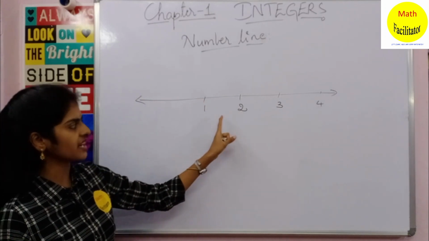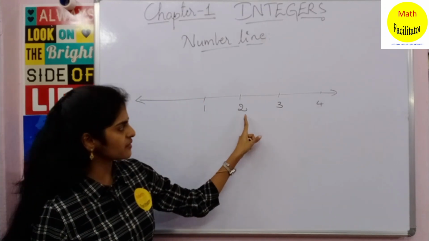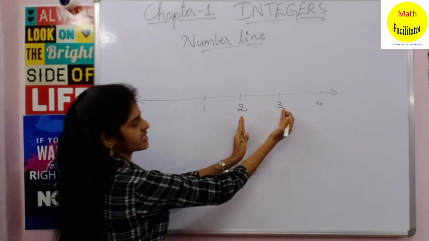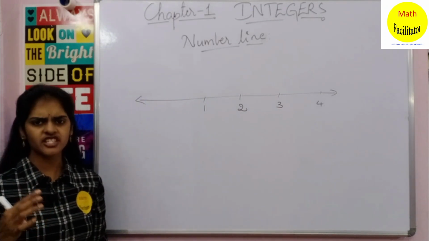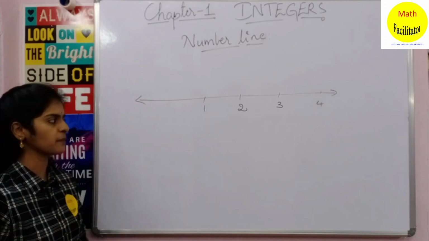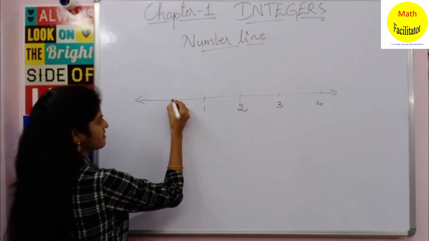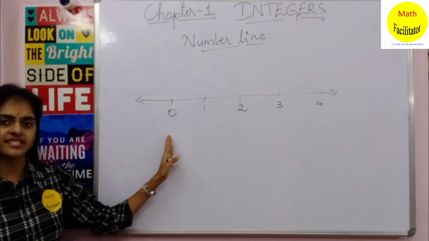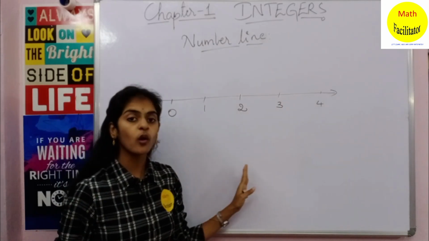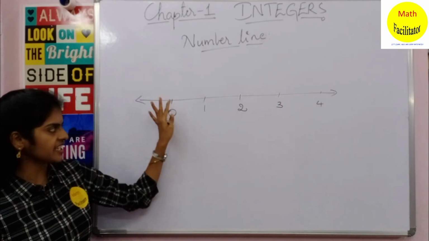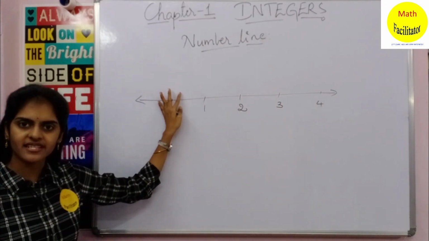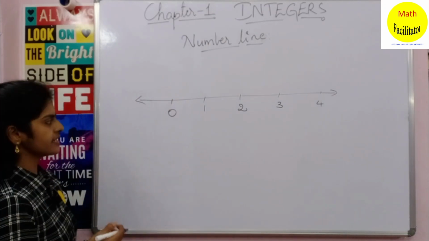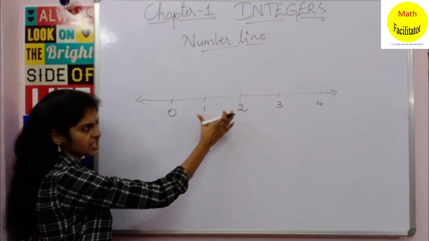So the distance between each of these numbers is the same, and it is called the unit distance. The distance between 1 and 2 is the unit distance. The distance between 2 and 3 is also the unit distance. The distance between any two successive numbers is the unit distance, which is a fixed distance. Now if I add the number 0 to this number line, then this is the whole numbers number line. Initially this was the natural numbers number line; adding 0, it is now the whole numbers number line. These are also at a unit distance from each other.